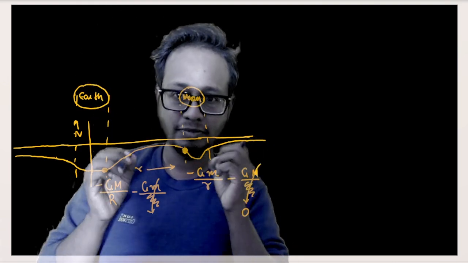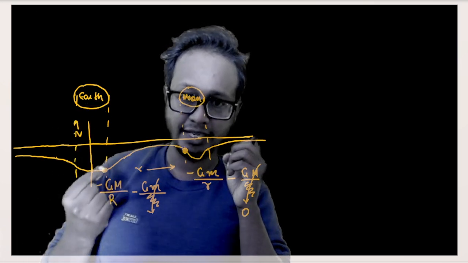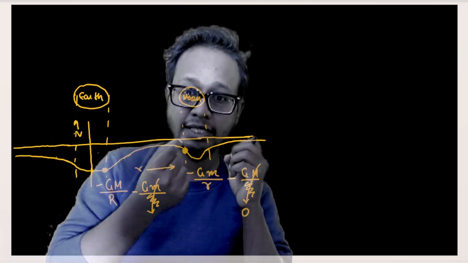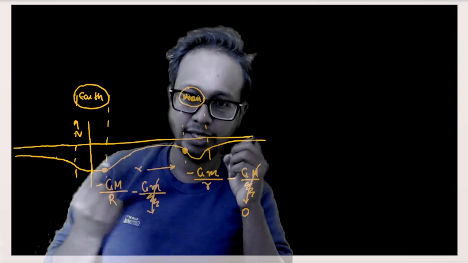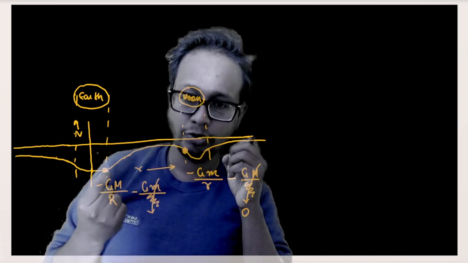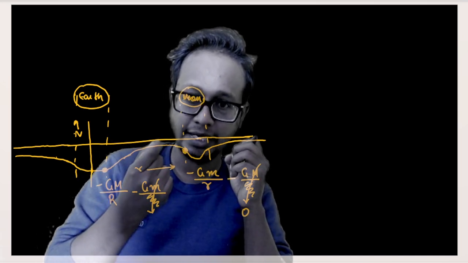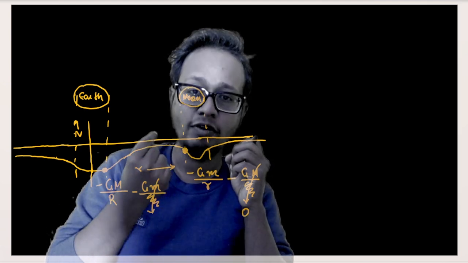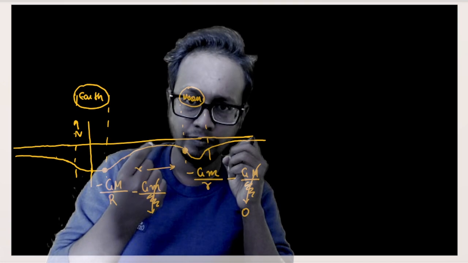Now the question becomes much simpler. A body is kept at the surface of Earth, or the satellite is kept at the surface of Earth. What is the minimum energy that I must give it so that it reaches the moon with 0 velocity? Okay, that means what? Out here, whatever is the potential energy, I must first bring the satellite out here, no? Or a satellite to a point where there is maximum potential, and the value of that maximum potential is very nearly equal to 0, isn't it?